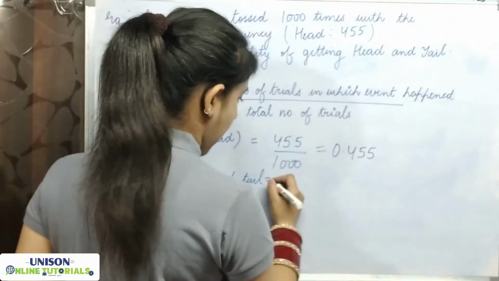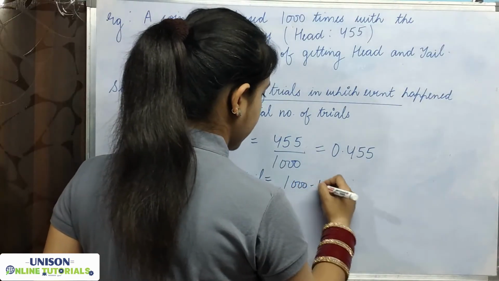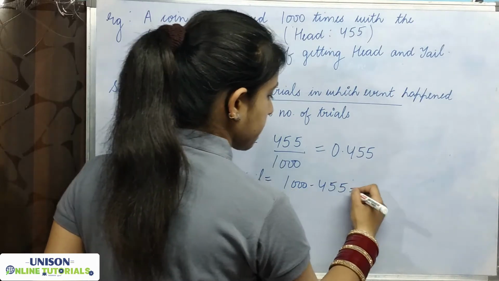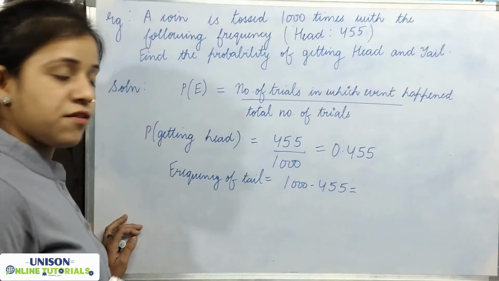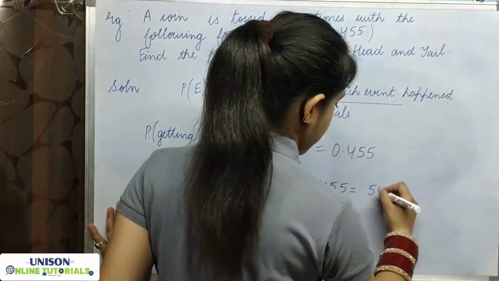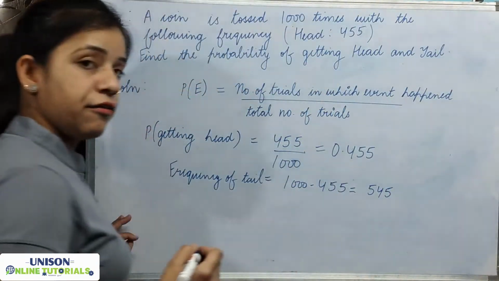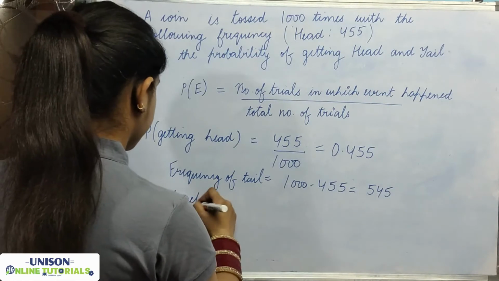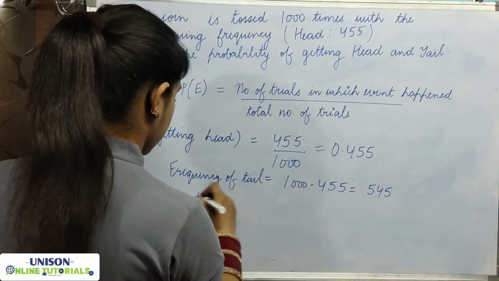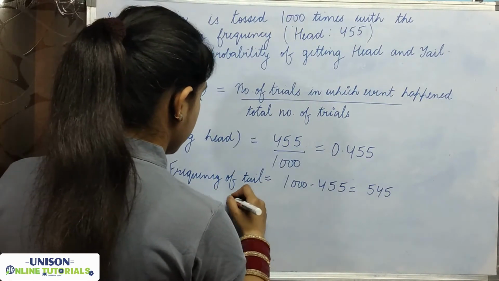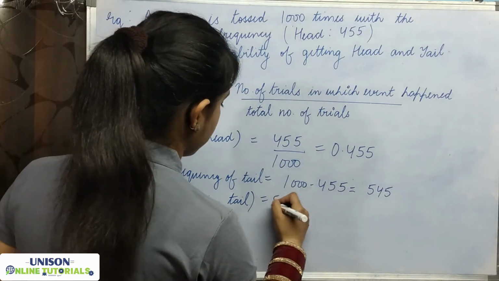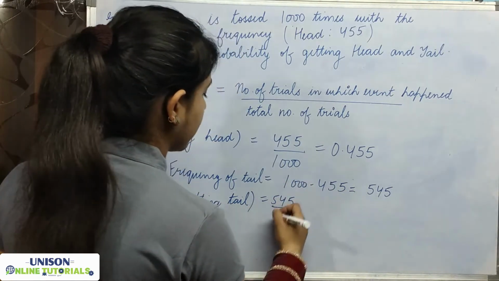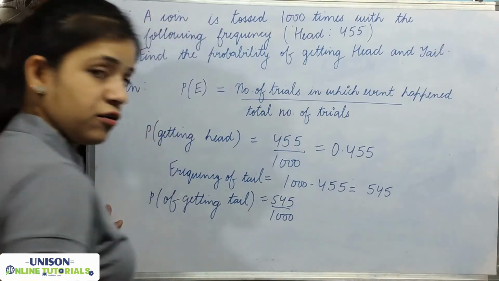If we subtract 455 from 1000, what do we get? The frequency of tail, which is equal to 545. Now the probability of getting tail equals 545 by the total number of trials, that is 1000. So the result is